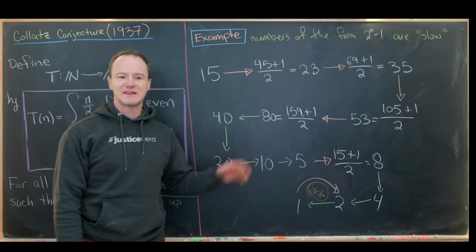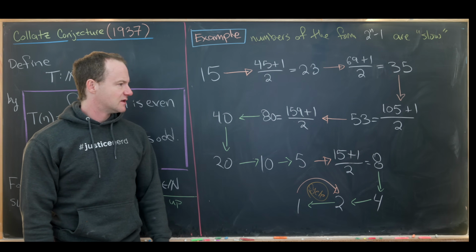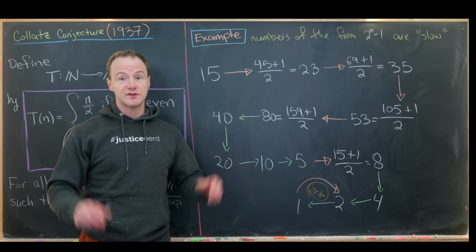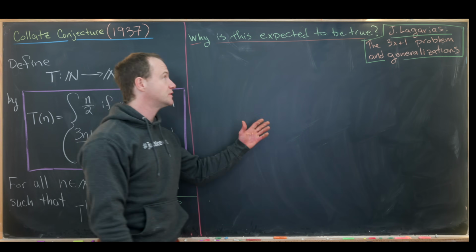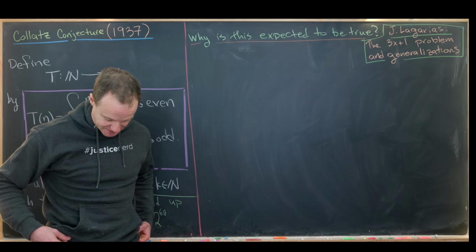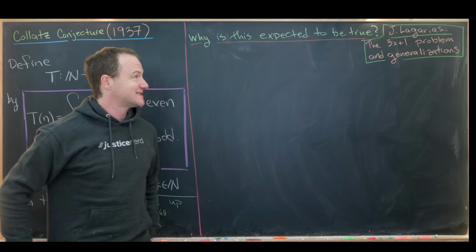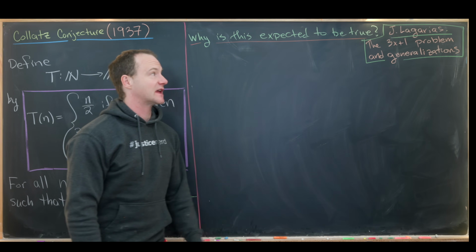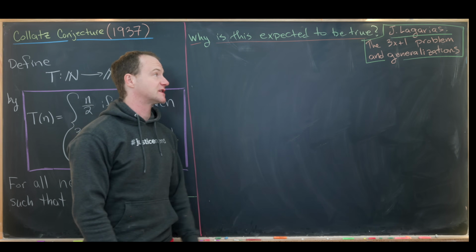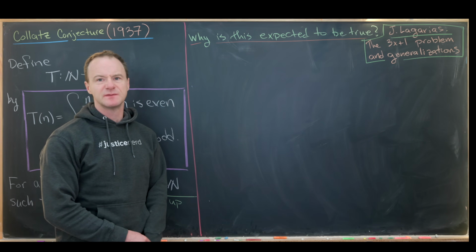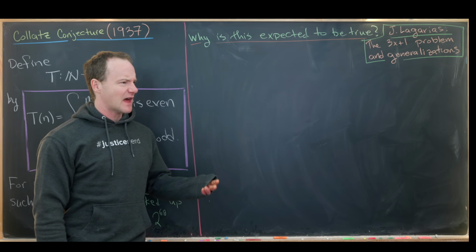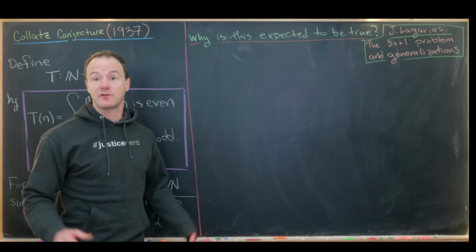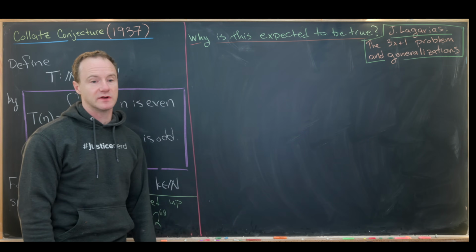Okay, now that we've got this example taken care of, let's maybe look at our loose argument for why we expect this to be true. And this is taken from a paper by J. Lagarias called The 3x plus 1 Problem and Generalizations. So if you Google that, it's pretty easy to find. And I believe that you can have access to it for free. I couldn't find the place that it originated.